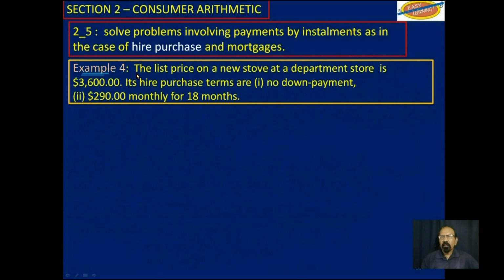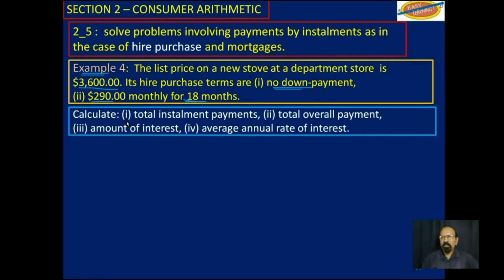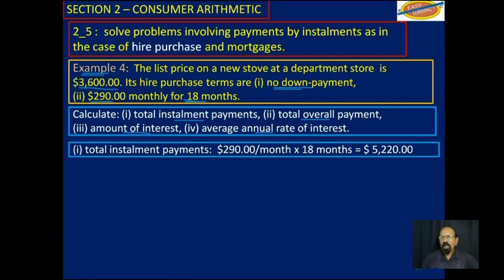Example 4: the list price on a new stove at a department store is $3,600. Its hire purchase terms are: no down payment this time, and you pay $290 for 18 months. So let's calculate the total installment payments, the total overall payment, the amount of interest paid, and the average annual rate of interest. So total installment payments, this is fairly easy,